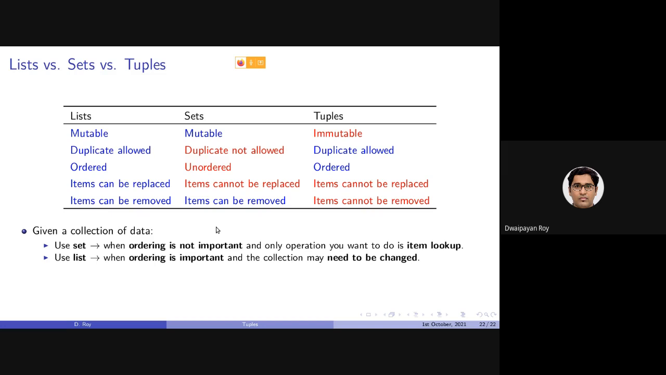We should be using a list when the ordering of the individual items in this collection of data is important, and the individual items can actually change over time. In those cases, we should be storing the items in a list. And finally, we should be using a tuple when, similar to a list, the ordering is important, but the individual items, or the order in which they are occurring, will not be changing over time. So in these cases, we should be using a tuple.